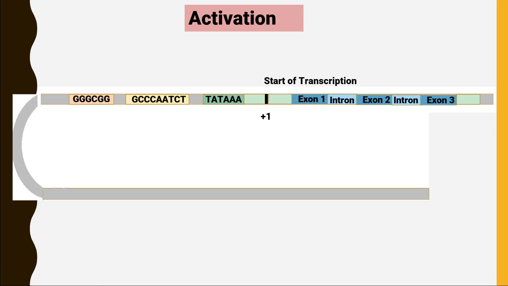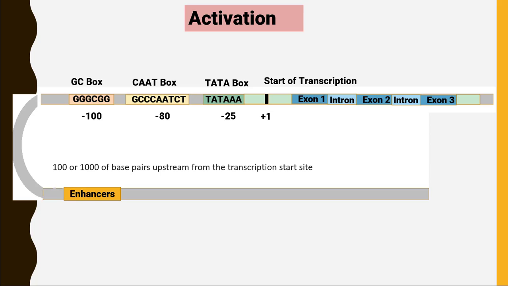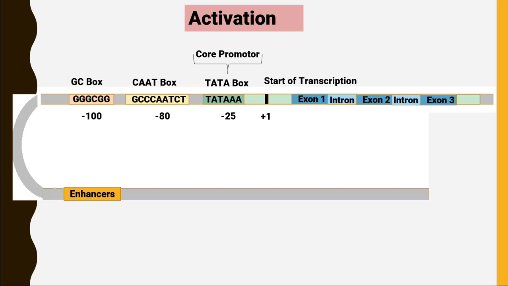So the TATA box is present at -25, the CAT box is present at -80, and the GC box is present at -100. We also have another sequence called the enhancer sequence that is present 100 or 1000 base pairs upstream from the transcription start site. The TATA box comes under the category of core promoter site, and the GC box and CAT box plus the enhancers come under the category of regulatory promoter site.